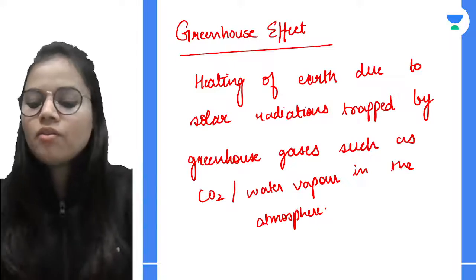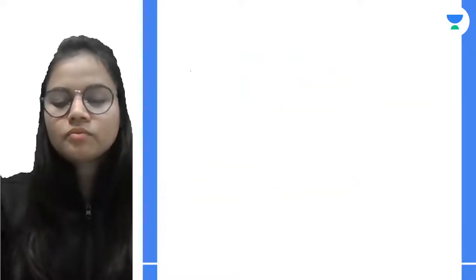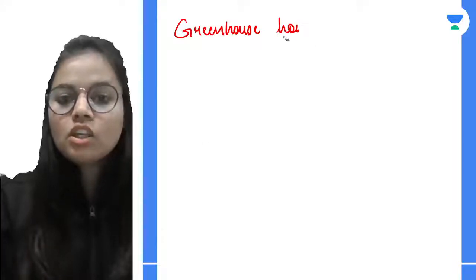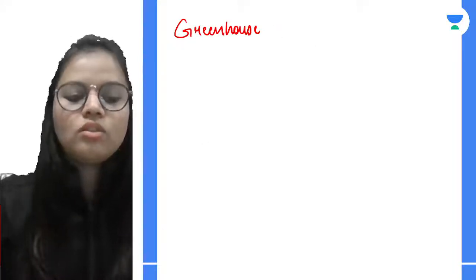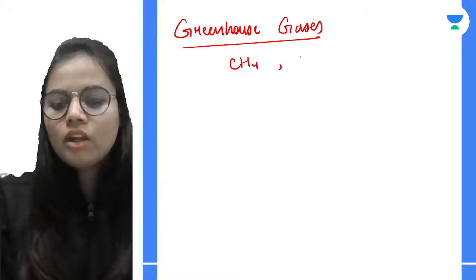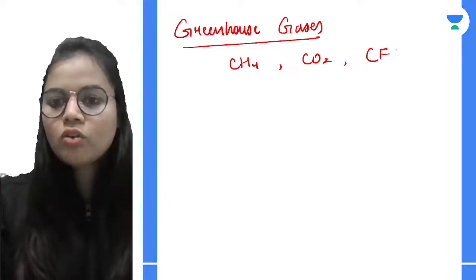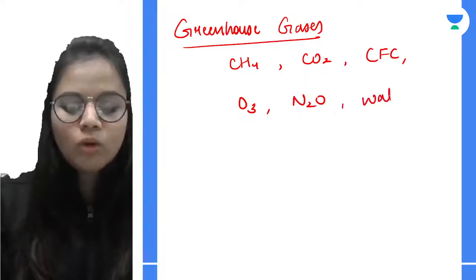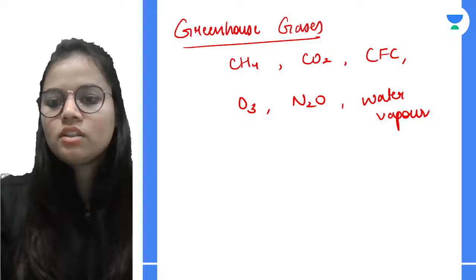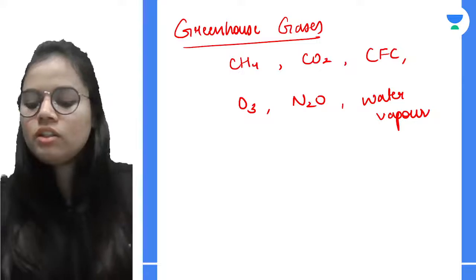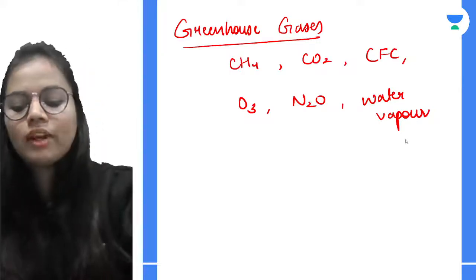Now if I talk about the greenhouse gases, this can be asked as your MCQ, like what are the greenhouse gases you need to pick out. So we can have methane, carbon dioxide, chlorofluorocarbon, ozone, the oxides of nitrogen and water vapor. So these are the various greenhouse gases. Next, talking about the mechanism of greenhouse effect.